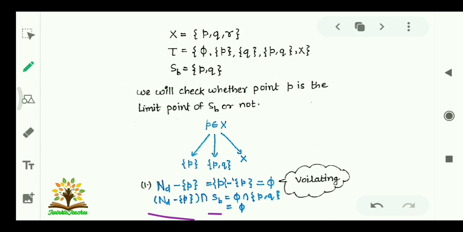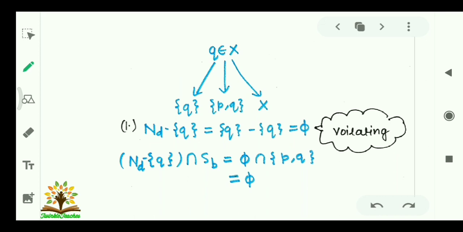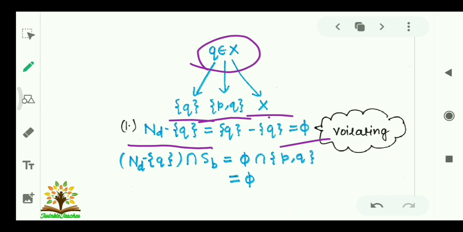So it is violating the condition. That is, if P needs to be the limit point of that set, then this set must not be empty. As here it is empty, it means that P is not a limit point of SB. Come to the next, that is Q belonging to X. The neighborhoods of Q are {Q}, {P, Q} and X. Similarly, we will exclude the point Q from its neighborhood, that is phi, and intersection of phi with any set is again phi.